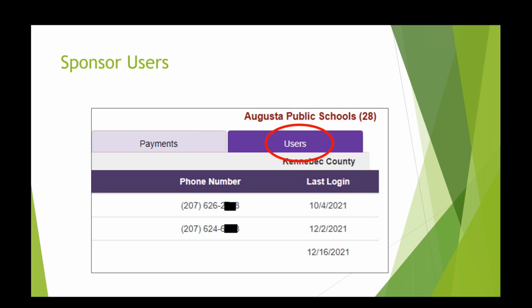So as staff come and go, you'll need to make sure that CNPWeb reflects those changes and is updated. You don't want to have someone who no longer works for your sponsor or your district, for example, to have the ability to file claims or edit the sponsor application. So make sure, if you haven't already done this, you log into CNPWeb and check out the current users linked to your sponsor.